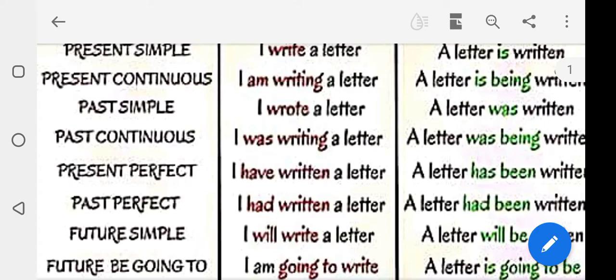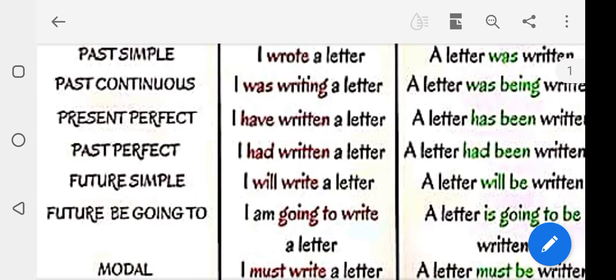See this? Simple future. Yes, listen students, formula: will or shall plus be plus verb 3. See, in this simple future, I will write a letter. Already I told, will or shall, you must add be. Yes, I will write a letter. I will tell the passive changes. A letter will be written by me.